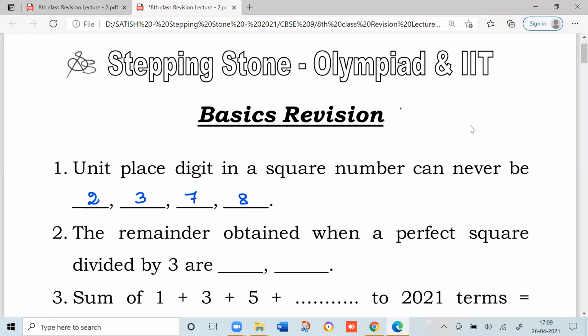64. Now you divide with 3. What is the remainder you are going to get? 1.